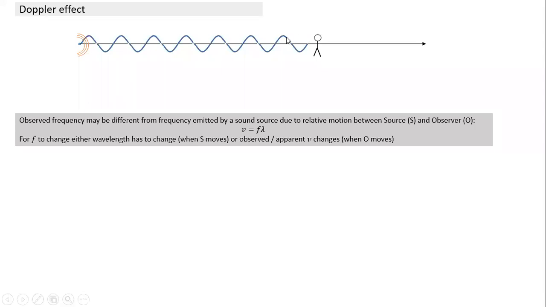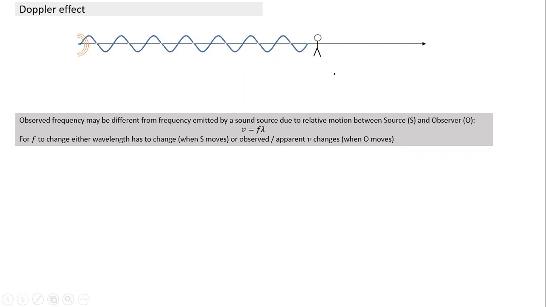So this topic relates to how the observed frequency may be different from the frequency emitted by the sound source. Why did I write "may be"? Because we'll see later, if we move in a perpendicular direction, the frequency does not change. Only when our motion has some component along the line joining source and observer does the frequency change, not in the perpendicular direction. So the observed frequency may be different from the frequency emitted by the sound source due to relative motion between source and observer. If either observer moves or source moves or both of them move, the frequency changes. That's what this topic is about.